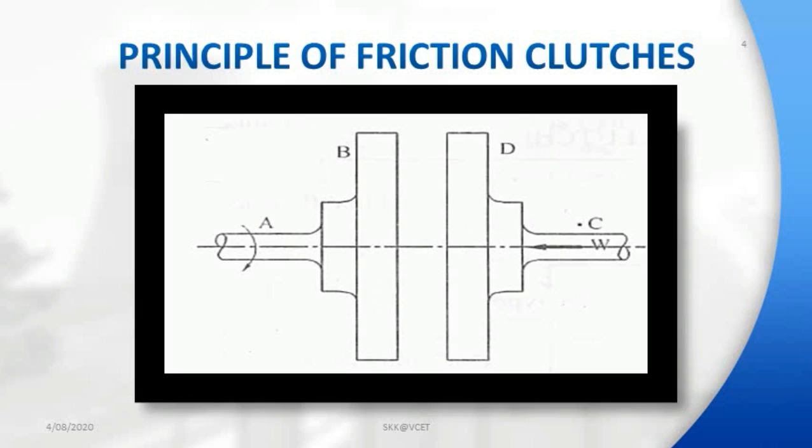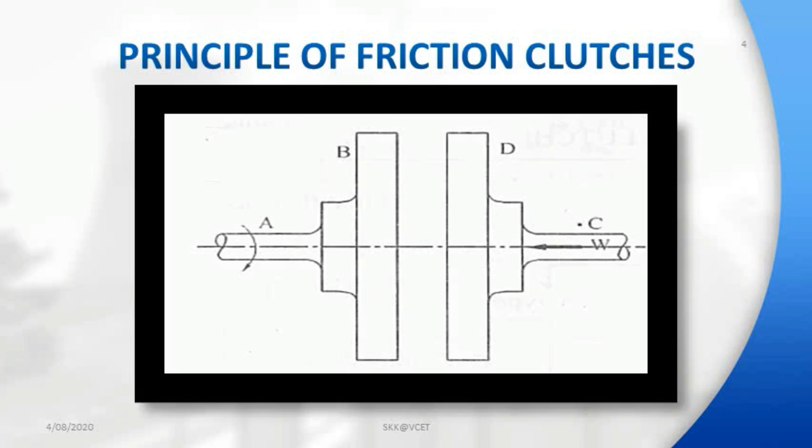Slippage occurs during clutch engagement, which continues until the RPM of both the members is the same. This slippage produces heat that must be absorbed by the clutch material and then dissipated to the atmosphere. When the clutch is fully engaged, the pressure of the spring prevents slipping between driving and driven members. To understand the actual operation, let us see the drawing.